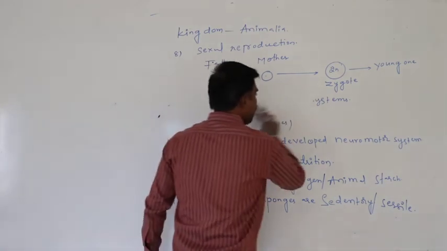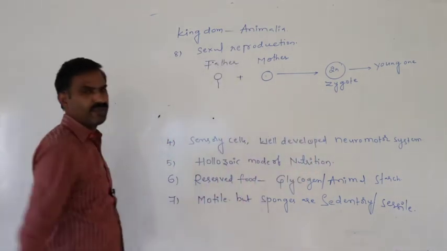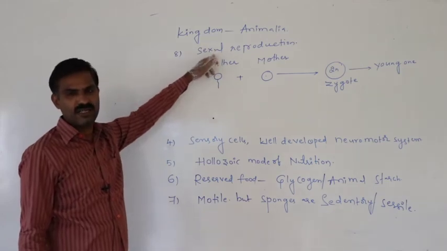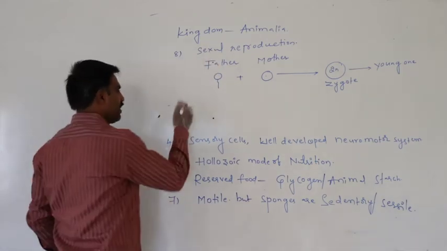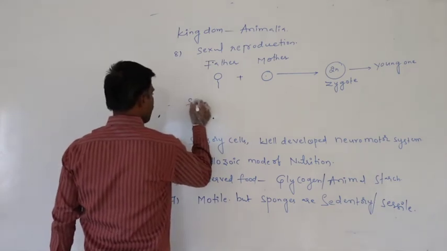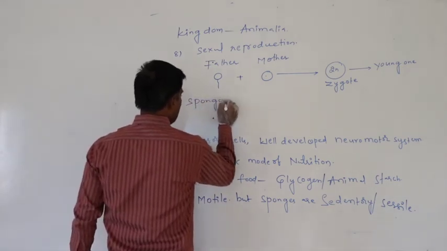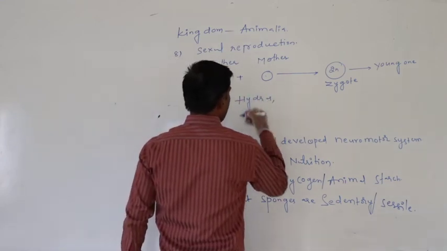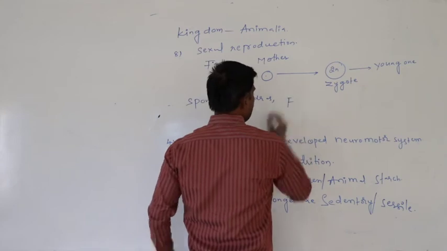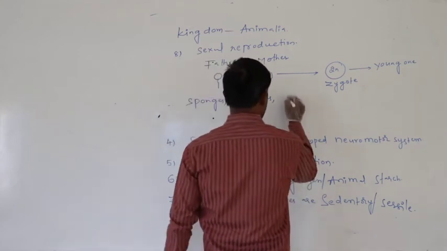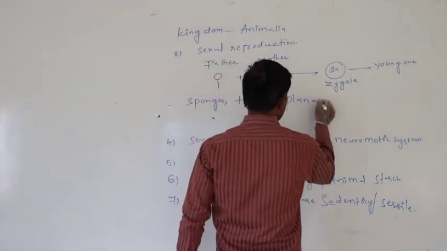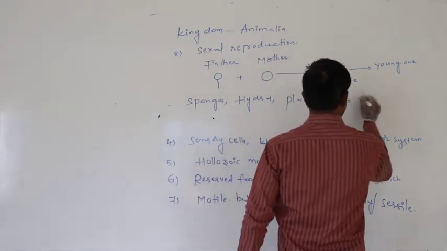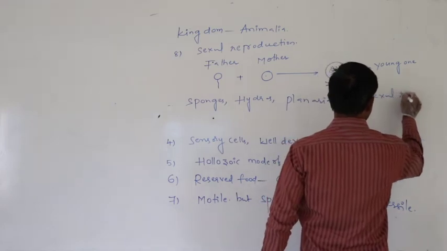So most of the animals of kingdom Animalia show sexual reproduction to produce daughters, but when we observe the sponges, the hydras, and the planarians, they show asexual reproduction.